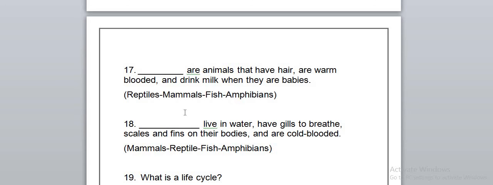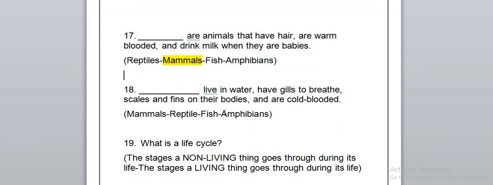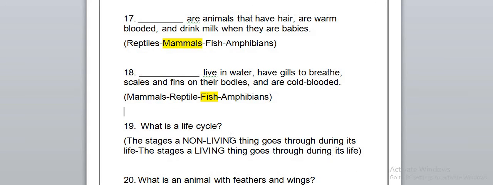Okay, what are the animals that have hair, are warm-blooded, and drink milk when they are babies? They are the mammals, of course. Number 18. Which live in the water and have gills to breathe, and scales and fins on their bodies? They are the fish, of course, because they have gills and fins, like I said before. This is for the groups of animals.